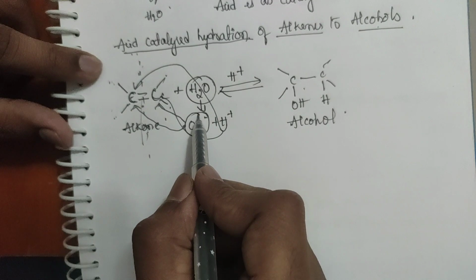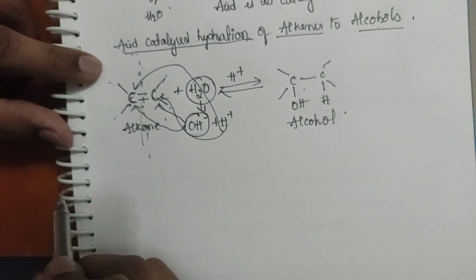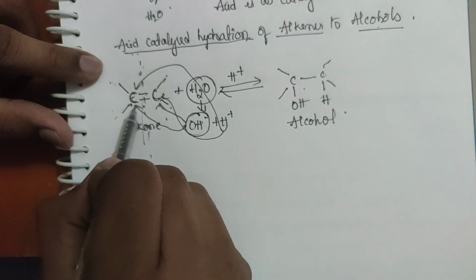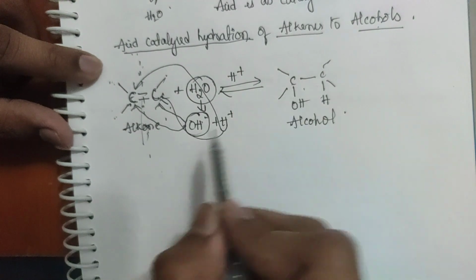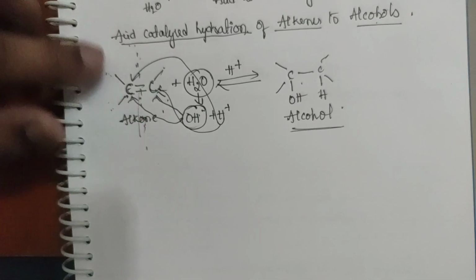So this OH minus can attack either carbon. In this reaction I attach OH minus to this carbon and H plus to this carbon. You will get alcohol. This is the general reaction.